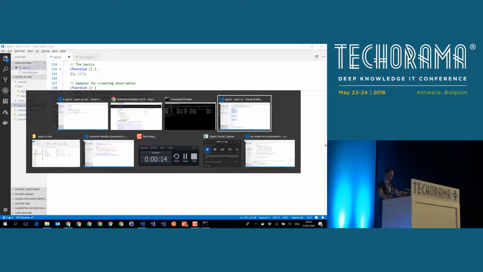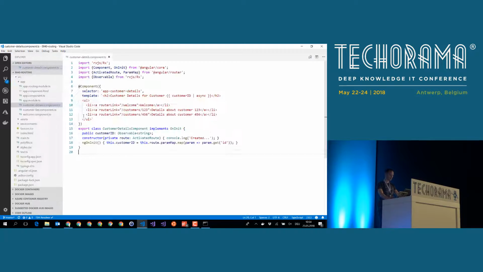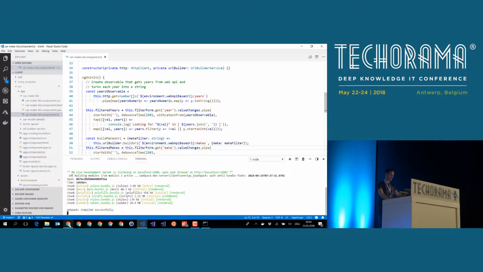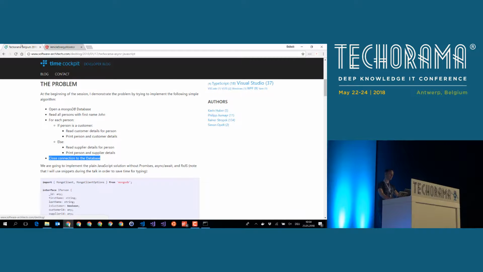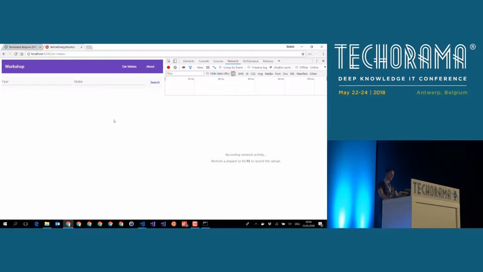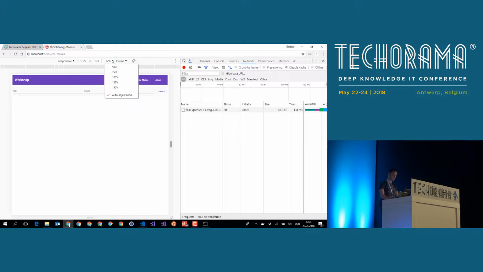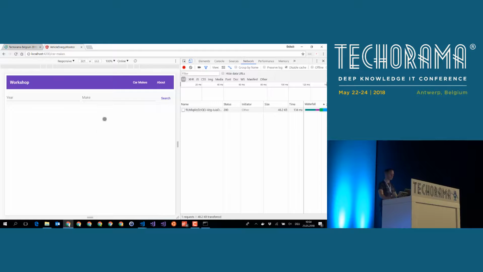We only have a few minutes left, and I would like to switch to, oops, this is the wrong one, this is the right one. I would like to switch to a final example that shows you how observables can become even more useful. What I have here is a nice little application. Let's zoom in a little bit, something like this.